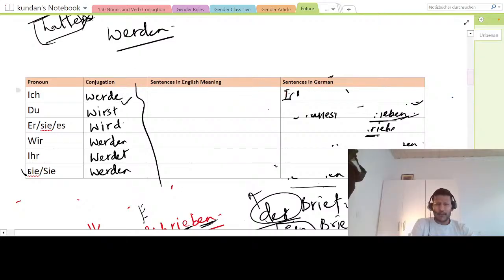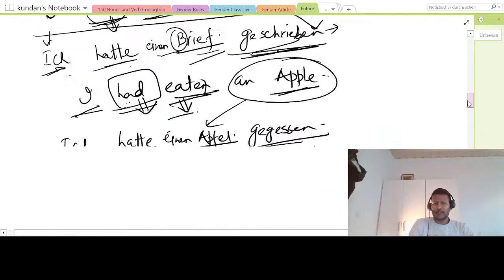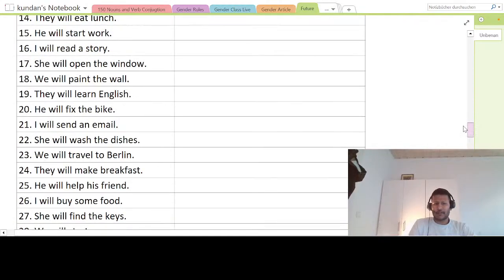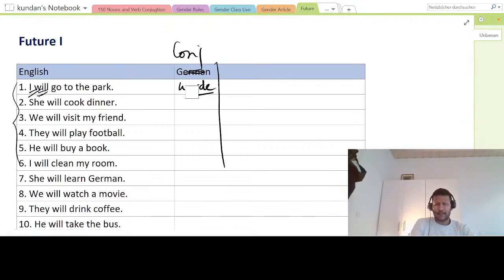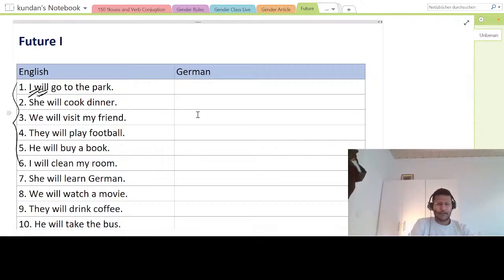So ich werde, du wirst, er/sie/es wird, and wir werden, ihr werdet, and sie werden. If you know this, then we are almost done with this one. And now let us make sentences.